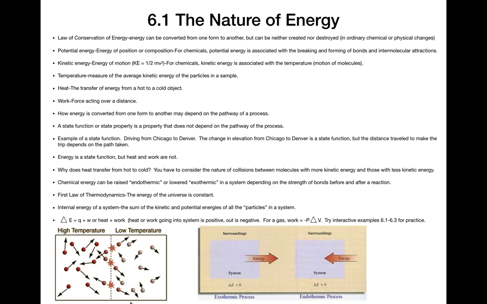Chemical energy depends on the strength of the bonds before and after a reaction. As you know, breaking bonds is endothermic and forming bonds is exothermic. So if you look at the amount of heat you put in to break the bonds and then subtract the amount of heat given off when bonds form, you can calculate the chemical energy as being either endothermic or exothermic.